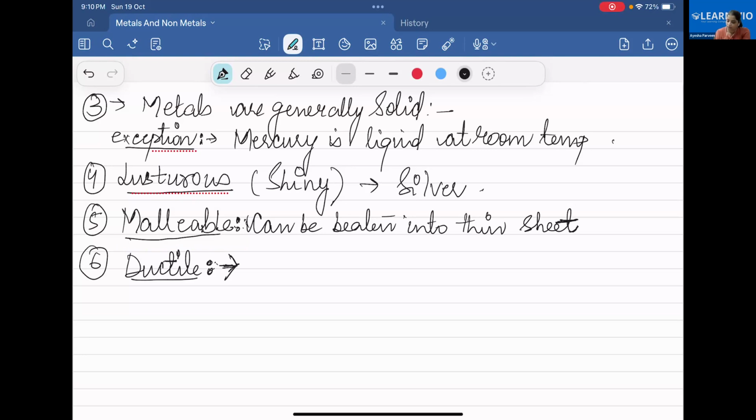What is ductility? Ductility, the property of the metal. Tell. Don't know? No problem. You can say you don't know.